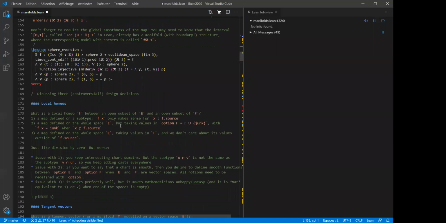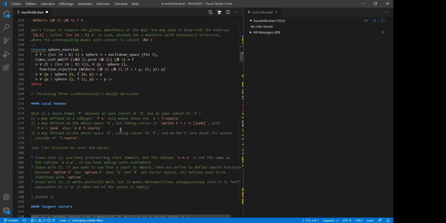But what is that precisely when you want to formalize it? You have at least 3 possibilities. It could be a map defined on a subtype, called f.source, which would be an open subset of E depending on the local homeomorphism you're looking at. So then f of x would only make sense if x were an element of this subtype and not an element of your original space.